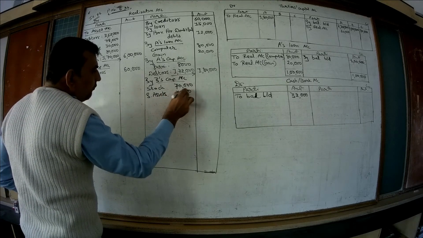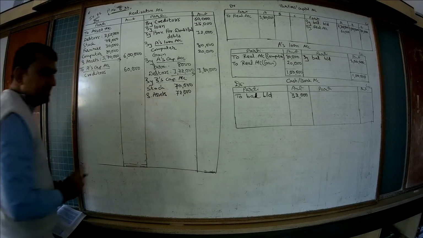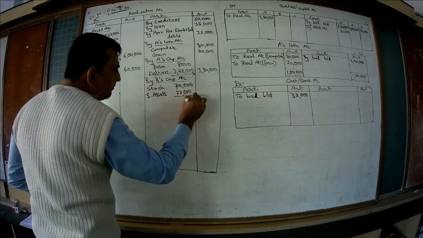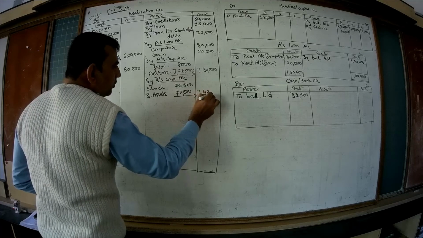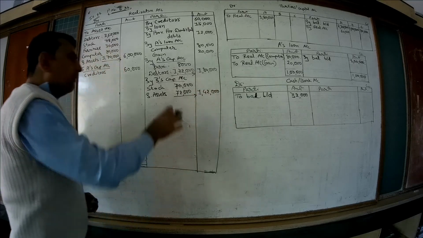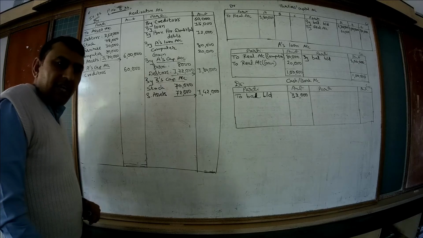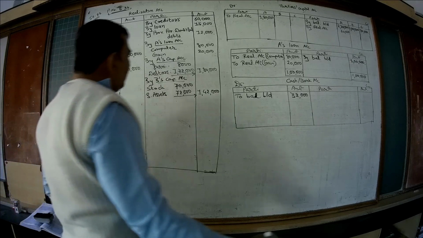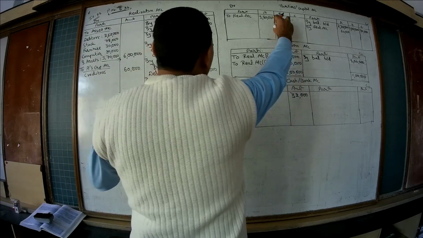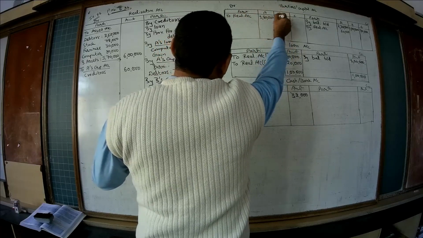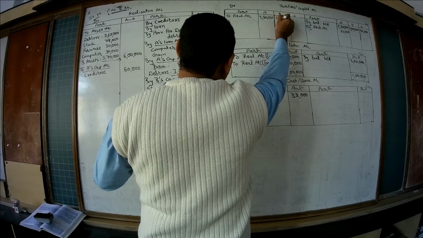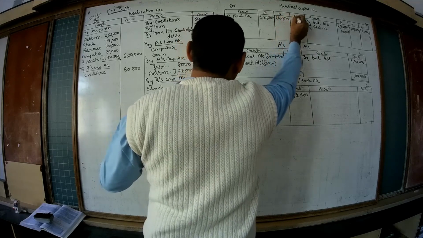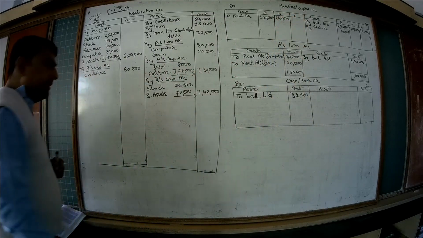So we need to find out the book value of these sundry assets. So the total is 1,42,000. The second effect of this is B's capital account debited, on the debit side of B's capital account, to realization account, 1,42,000. Is it clear?